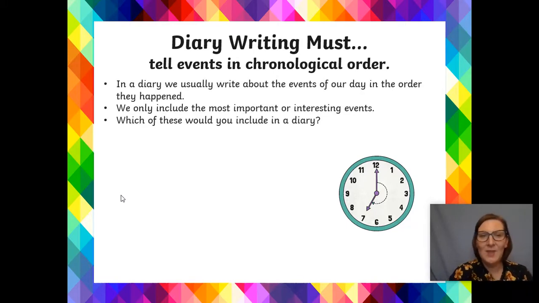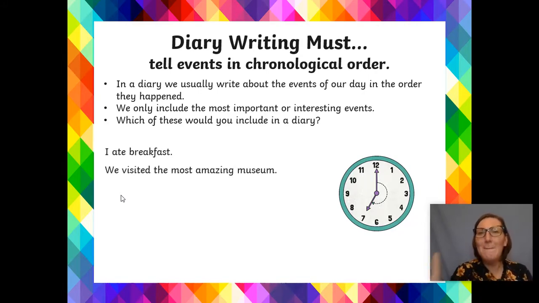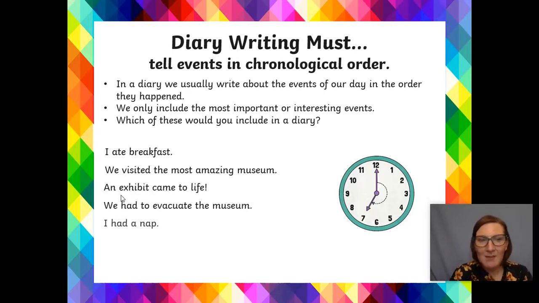Okay, let me show you this. In the diary, we usually write about the events in the order of our day and the order that they happened. And we only include the most important events or the most interesting events. So which of these would you include in your diary? Okay, I ate breakfast. Could be important. We visited the most amazing museum. An exhibit came to life. We had to evacuate the museum. I had a nap. Pause the video here and I want you to think, which ones would you include in your chronological diary, or which ones would you not? Put a tick or a cross next to them.